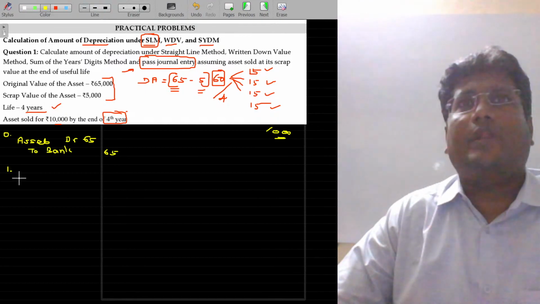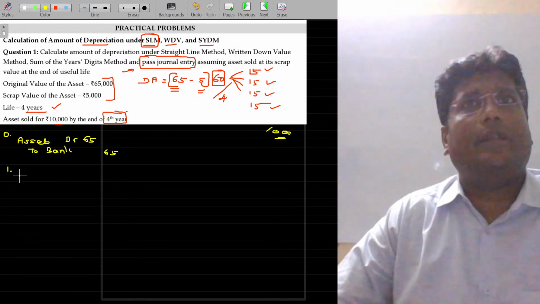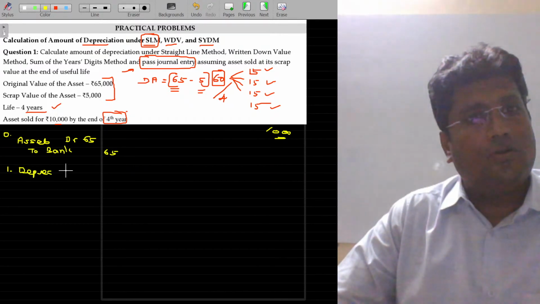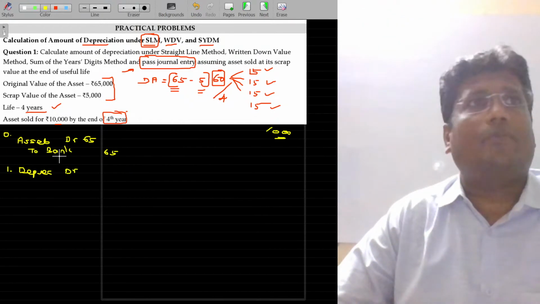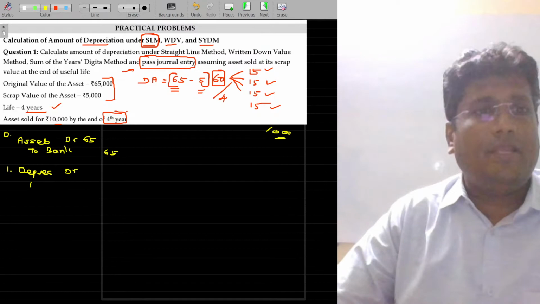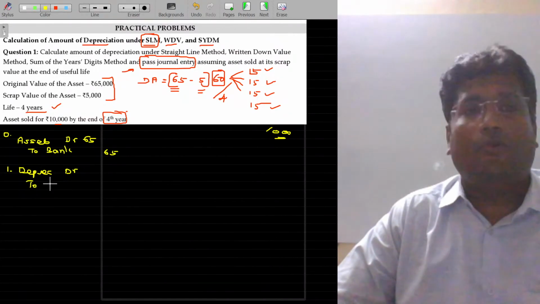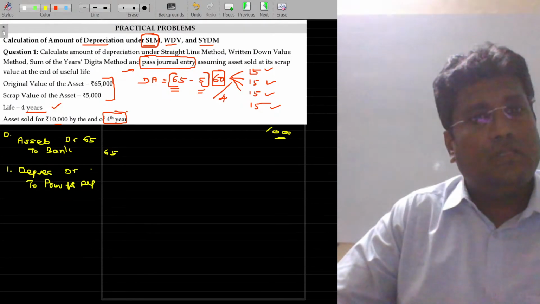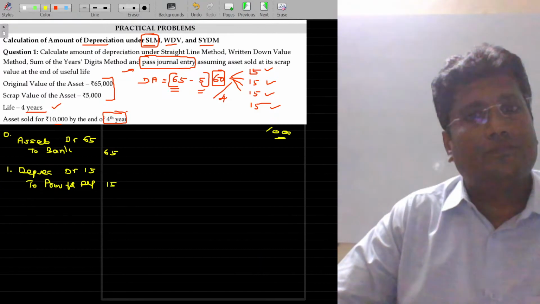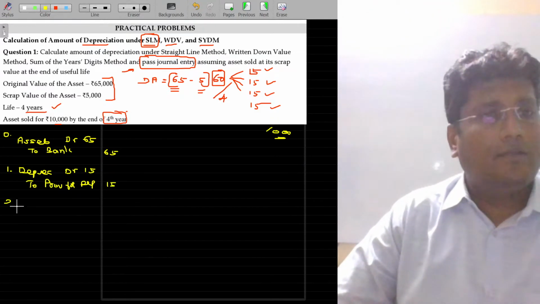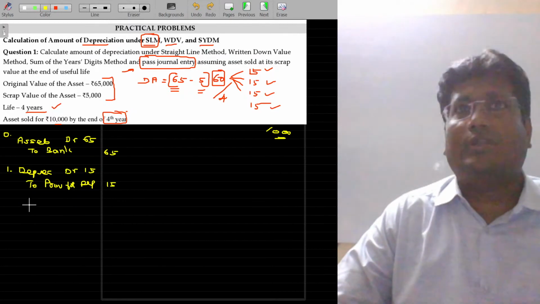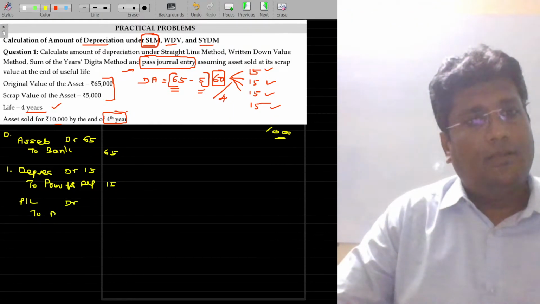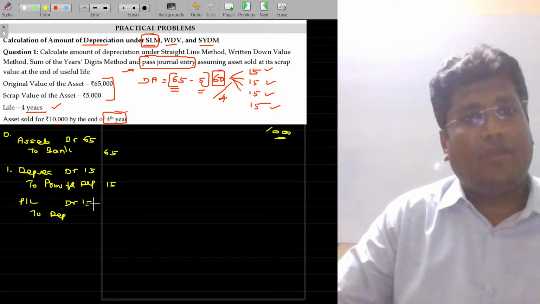First year end, I have to provide the depreciation. What's the journal entry for depreciation in the usual case? Depreciation account debit to asset account. But I am not going to subtract that value from the assets. It is going to be added in the provision for depreciation account. So the new account is the provision for depreciation account, value being 15 for the first year. Then the depreciation should be debited to the P&L account at the first year end itself. So profit or loss account debit to depreciation. I am repeating the same year after year up to the life end.